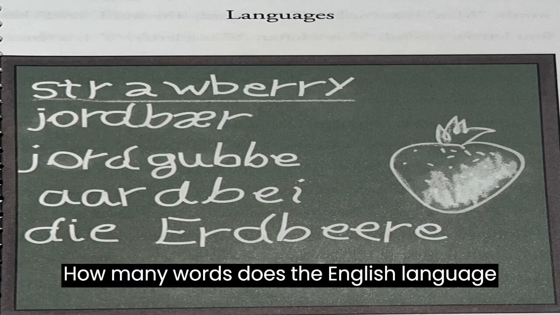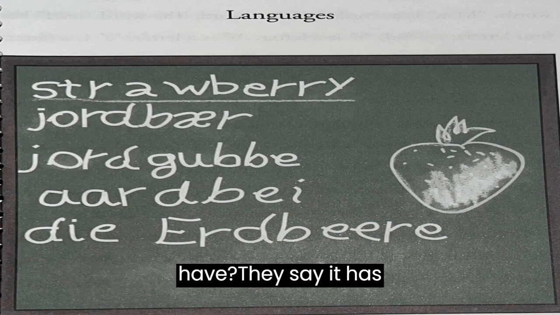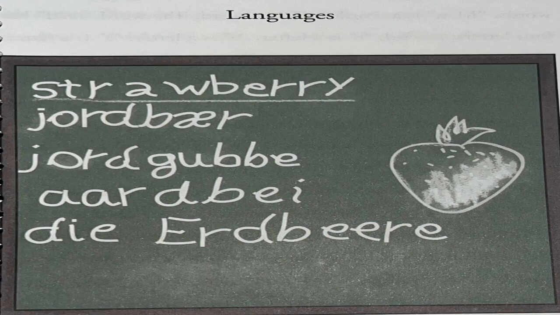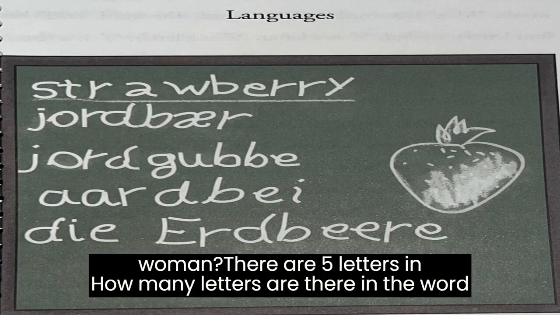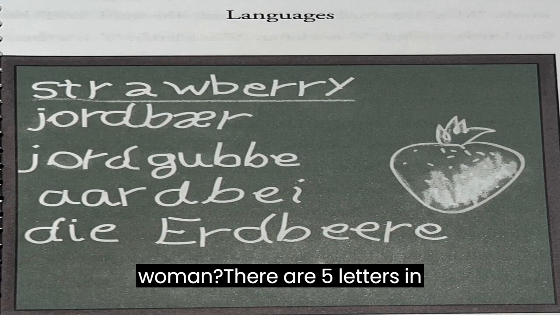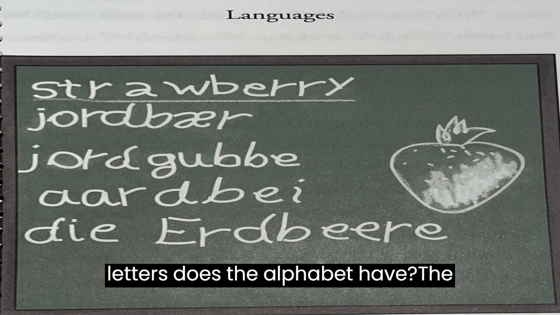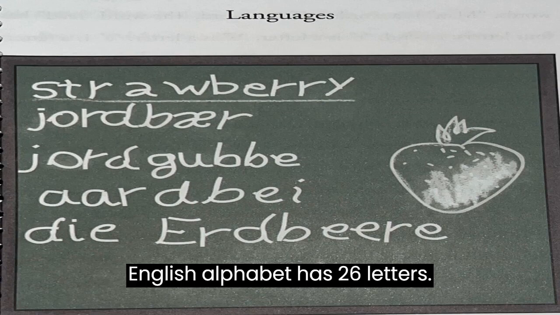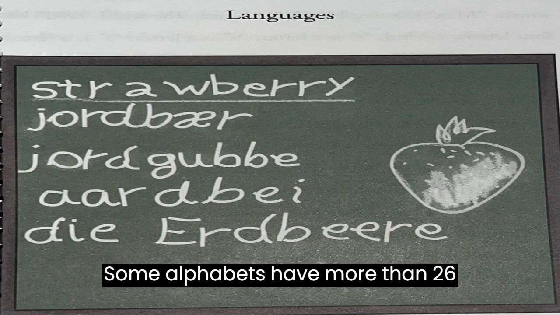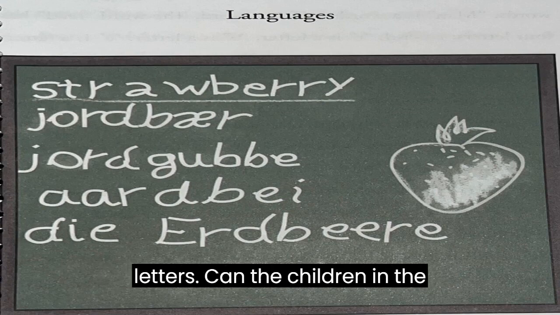How many words does the English language have? They say it has 250,000 words. How many letters are there in the word woman? There are 5 letters in the word woman. How many letters does the alphabet have? The English alphabet has 26 letters. Some alphabets have more than 26 letters.